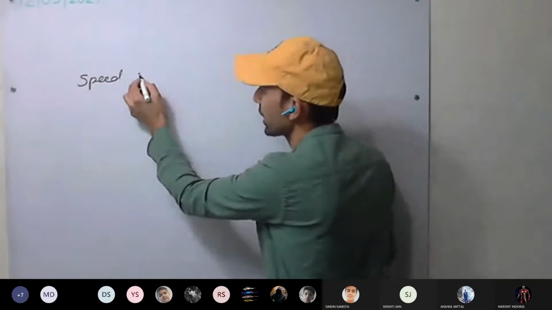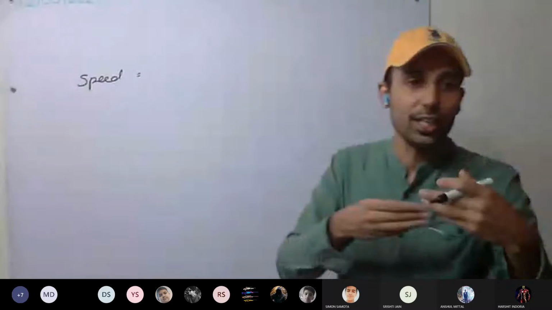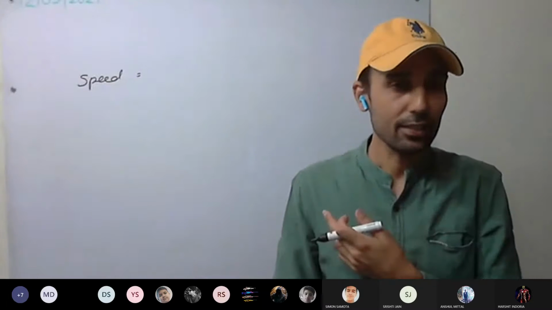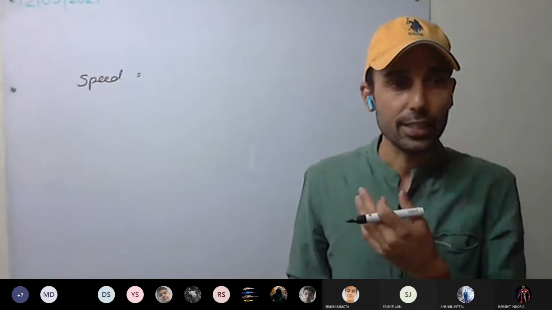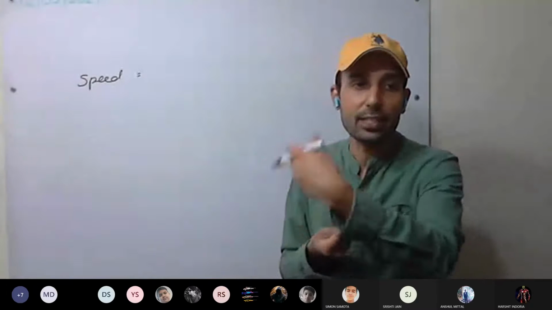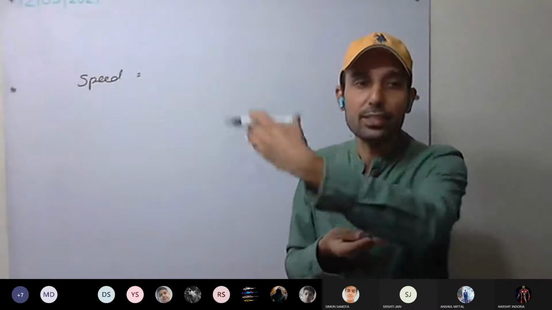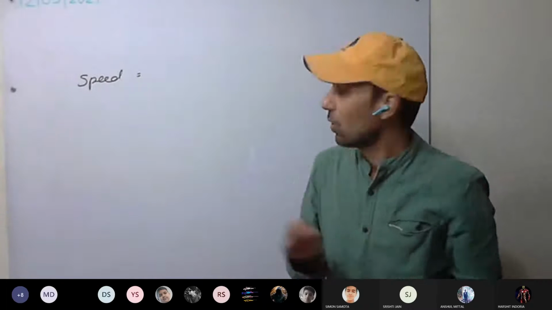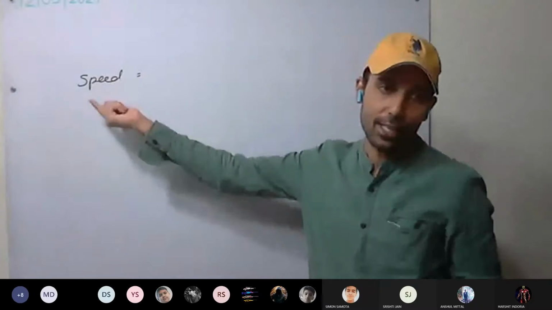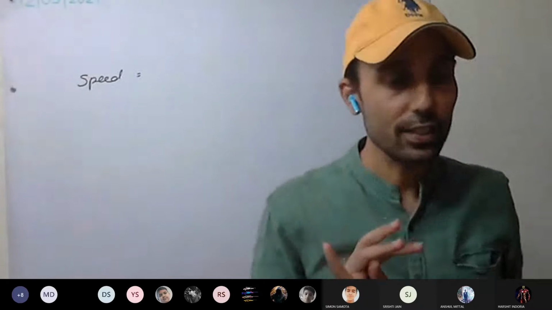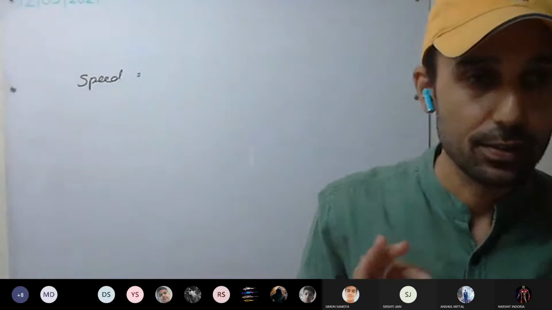So speed, if we take, it is change in distance, how the distance is changing. That is telling us the speed, 5 meter per second. It means every second distance is changing by 5 meter. Yes or no? Every second distance is changing by 5 meter. That rate it is telling, at what rate distance is changing. So speed we have discussed, velocity we have discussed.